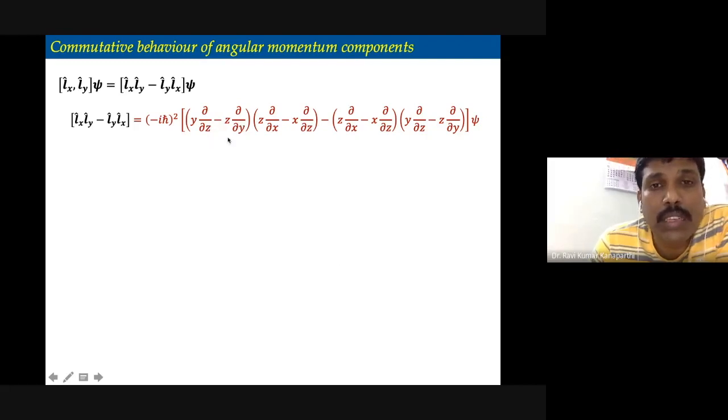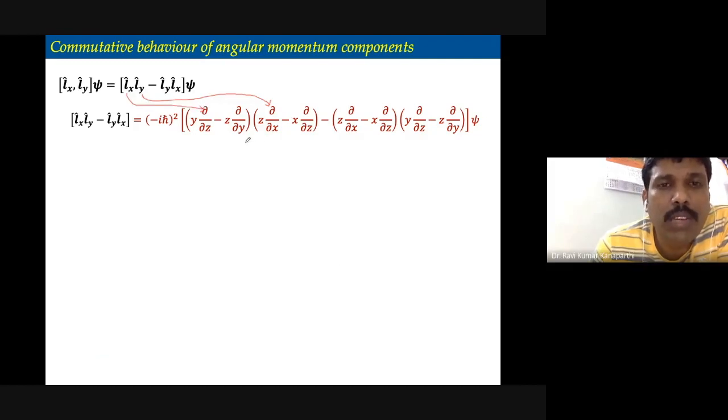This is the x component. Similarly, this is the y component. Both are multiplied by minus i h cross, which I have taken out as a common factor. Similarly, Ly Lx is there.